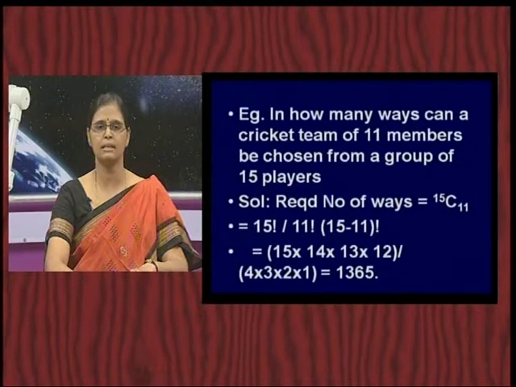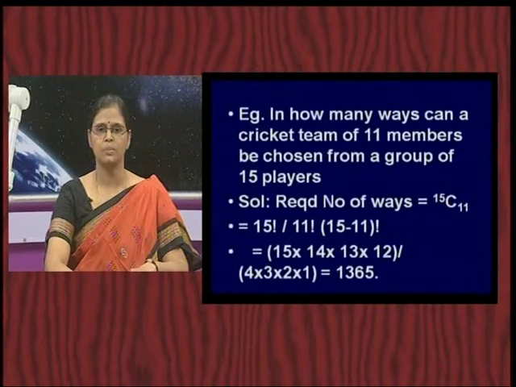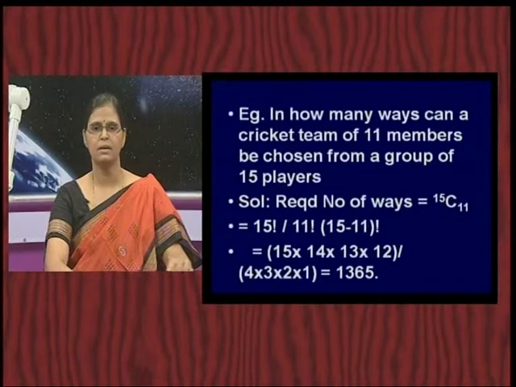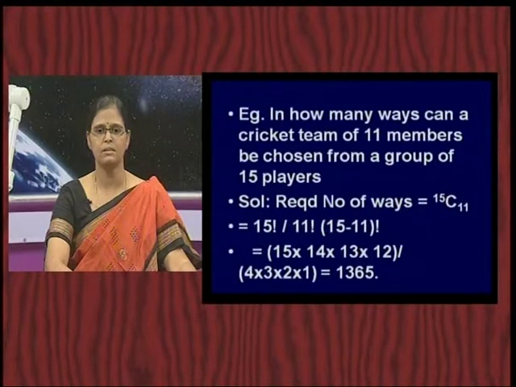These are the simplification techniques you should remember, so that you will be able to do the problems quickly, particularly in competitive examinations. If you use those techniques and simplify, this is what you are going to get: 1365. So, the number of ways a cricket team of 11 members can be chosen from a group of 15 is 1365.